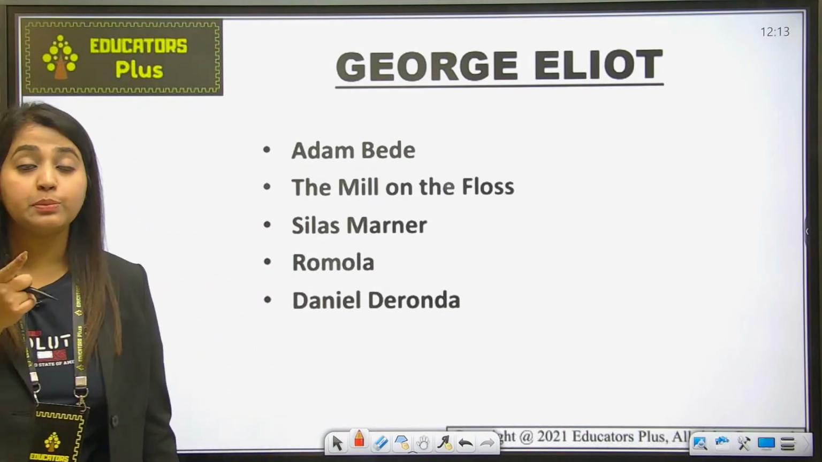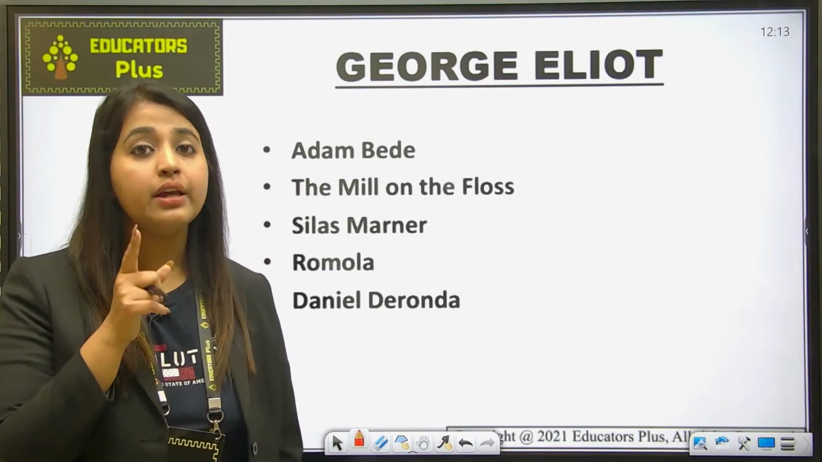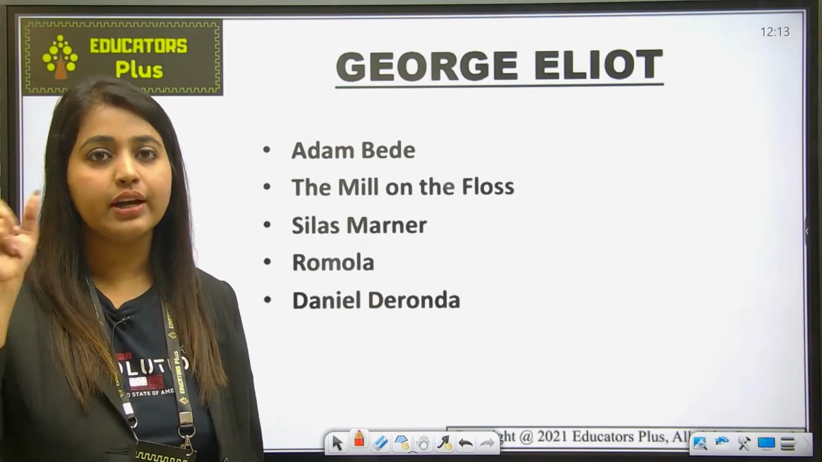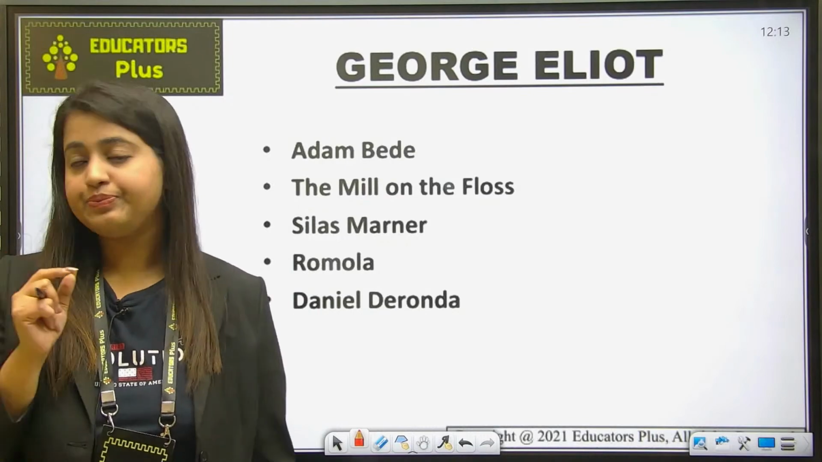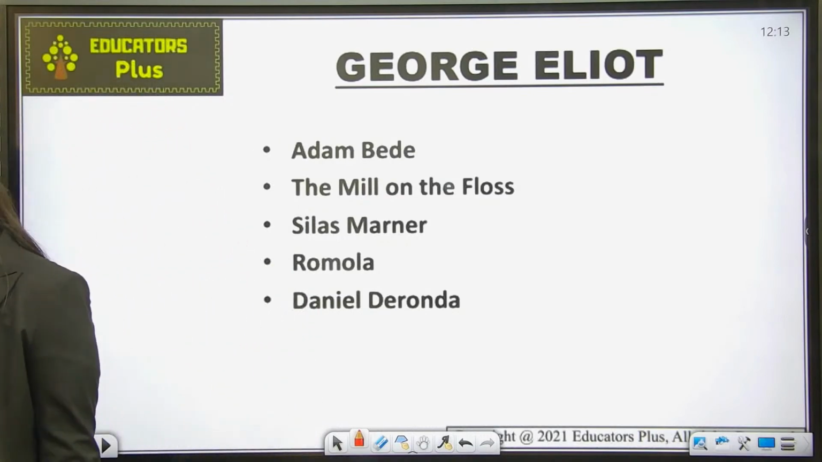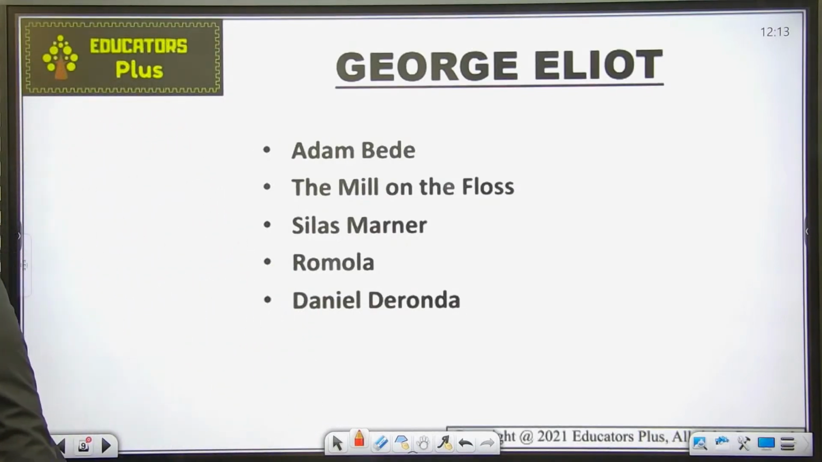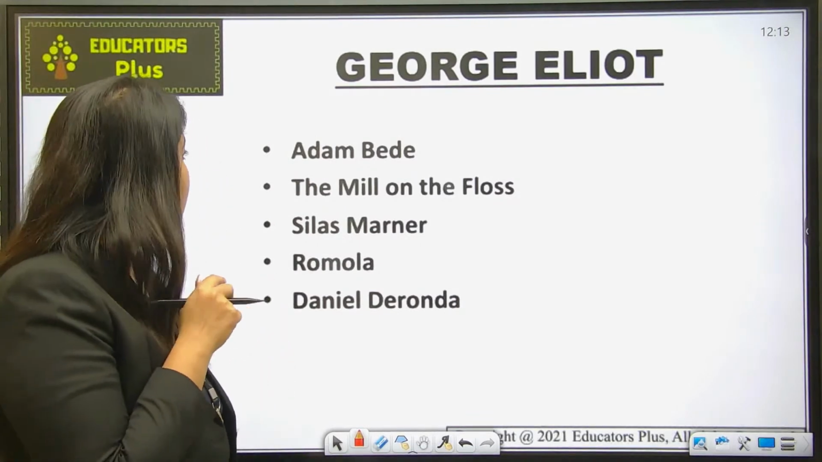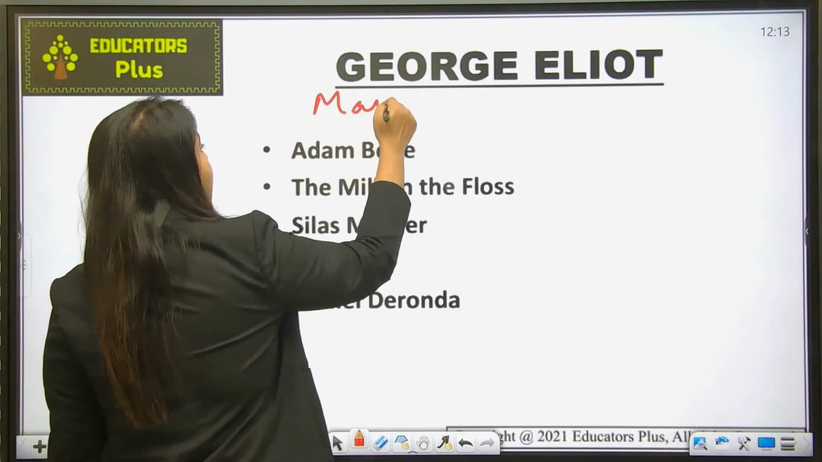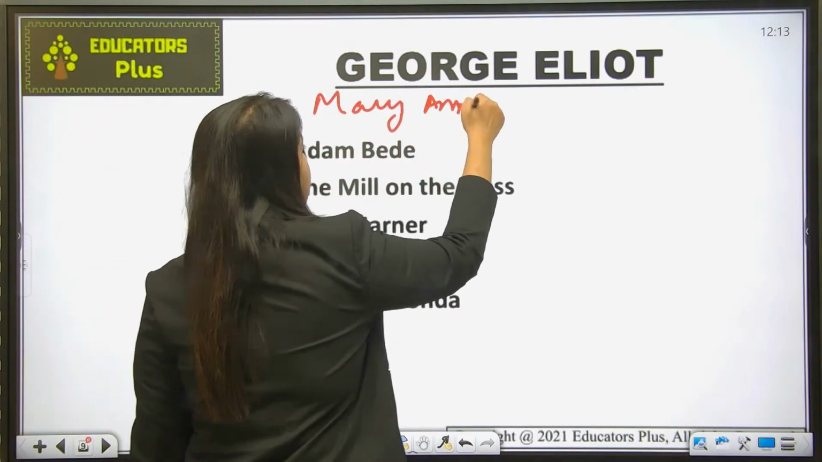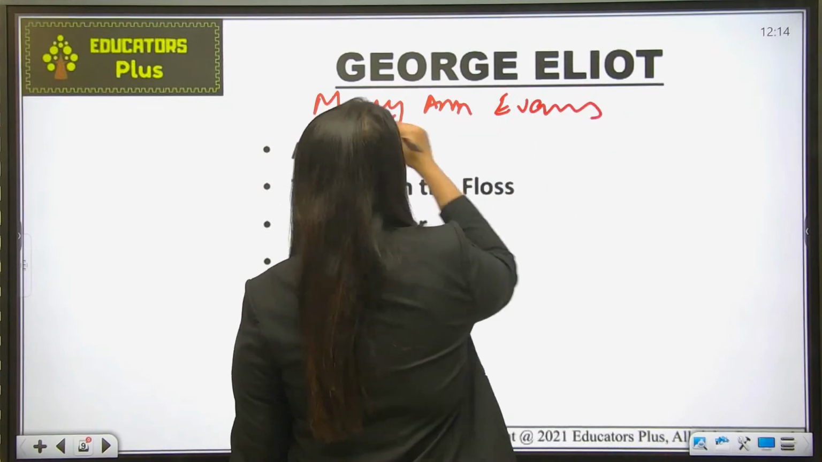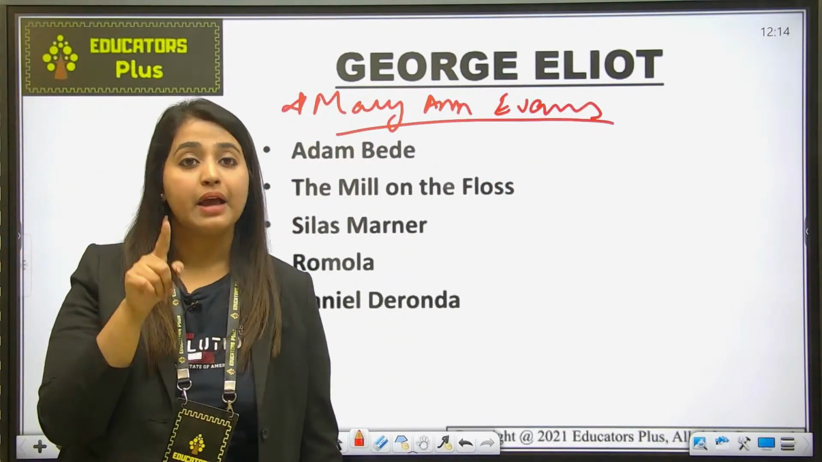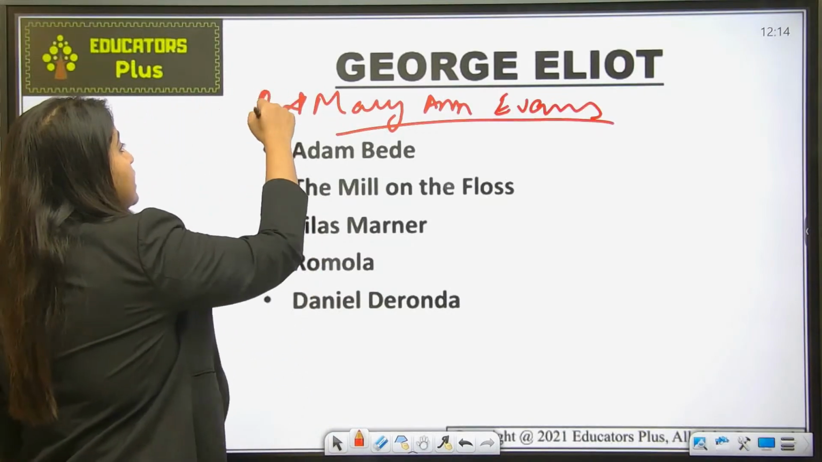ये भी आपका क्वेश्चन पूछा जा चुका है, for your kind information, NET में, again in match the columns में आया था what is the pseudonym, और वो option दे रखा था, you have to match it with the writer. Can you just let me know in the chat box what is the pseudonym of George Eliot? Okay, the pseudonym is Mary Ann Evans. ठीक है, Mary Ann Evans is a pseudonym of George Eliot, और ये match the columns में आ चुका है question, so please mark it important.